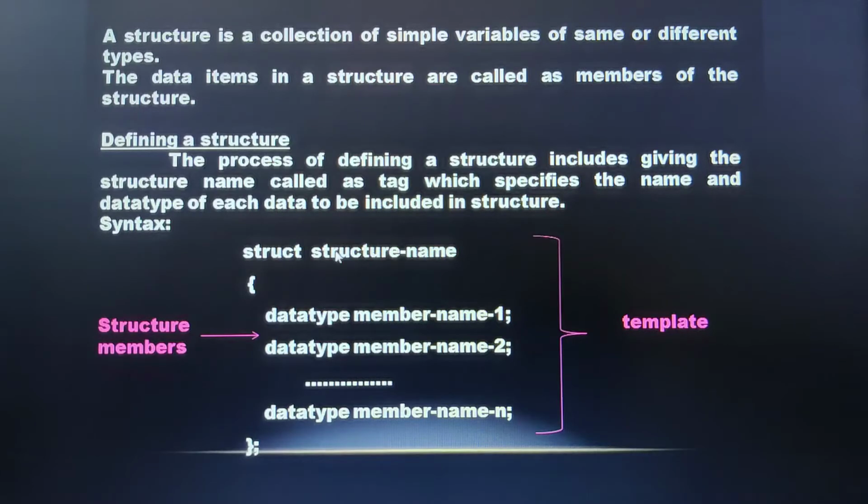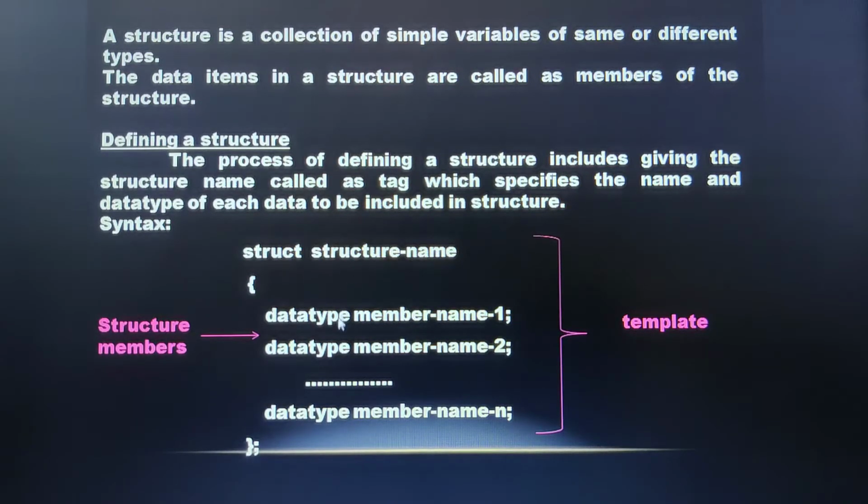I'll repeat. The process of defining a structure involves giving a structure name, called a tag, and defining a structure begins with a keyword known as struct. This keyword introduces a structure definition. The data items we refer to as members of the structure, and the members are enclosed in the curly braces.